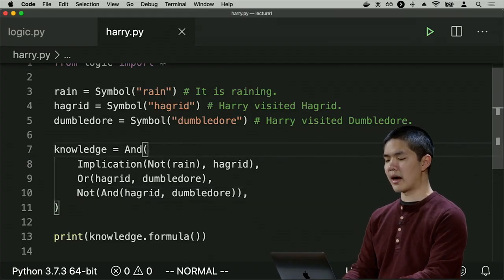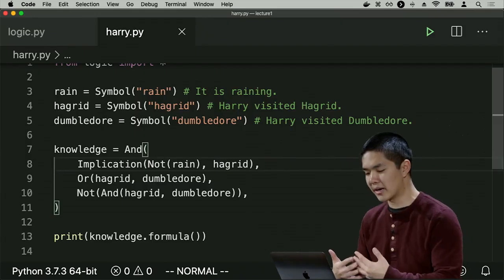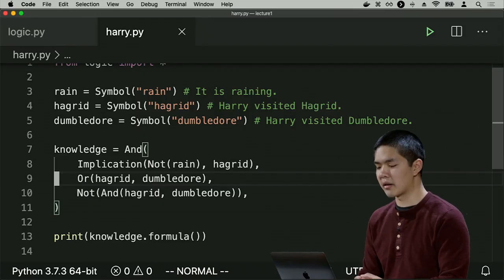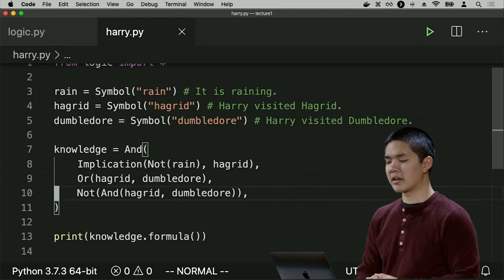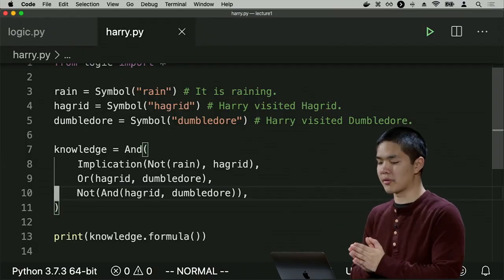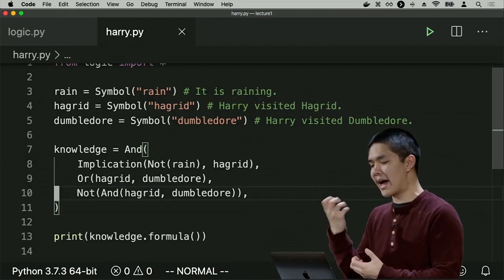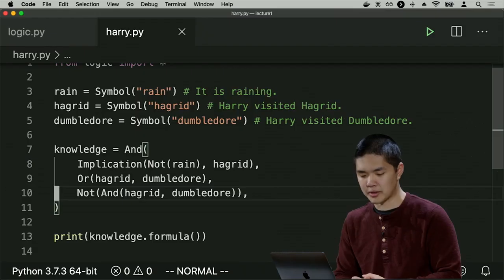So now these three lines, line 8 says that if it is not raining, then Harry visited Hagrid. Line 9 says Harry visited Hagrid or Dumbledore. And line 10 says Harry didn't visit both Hagrid and Dumbledore, that it is not true that both the Hagrid symbol and the Dumbledore symbol are true. Only one of them can be true.